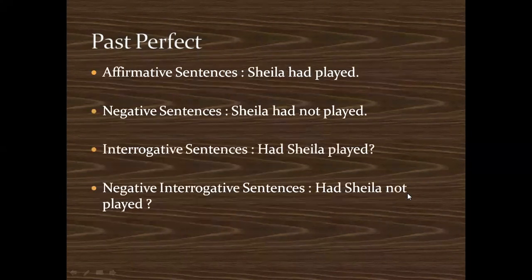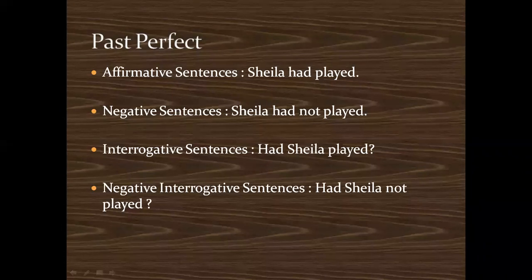So types of sentences: affirmative, Sheila had played. Negative, Sheila had not played. Interrogative, had Sheila played? Negative interrogative, had Sheila not played? So these are examples of the types of sentences.